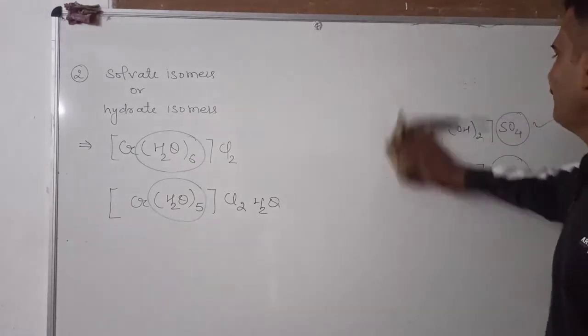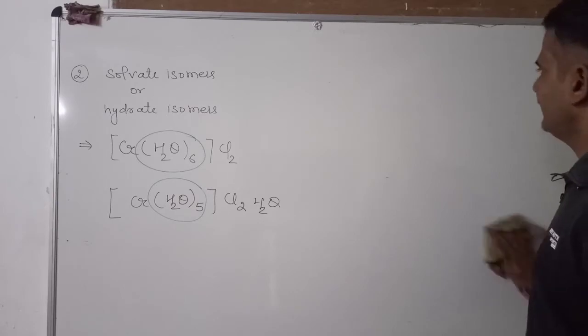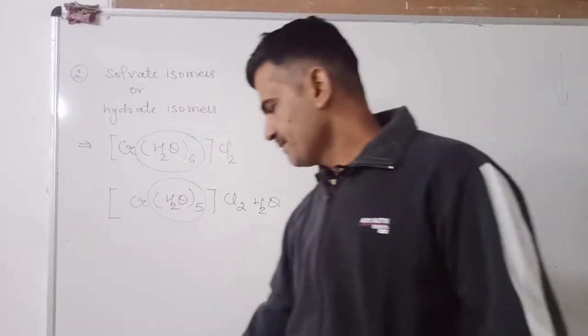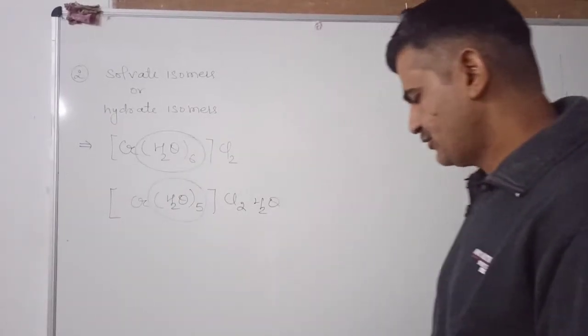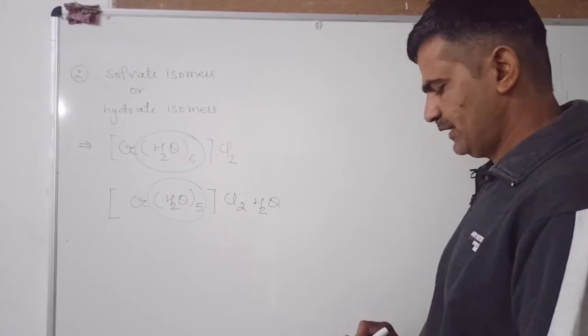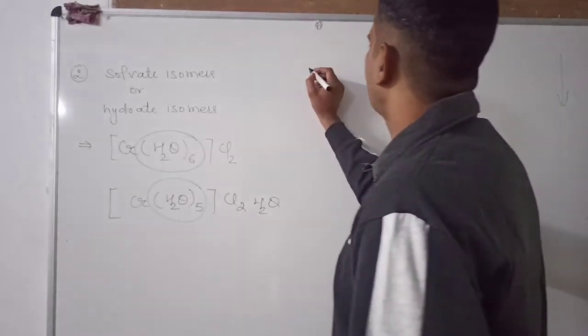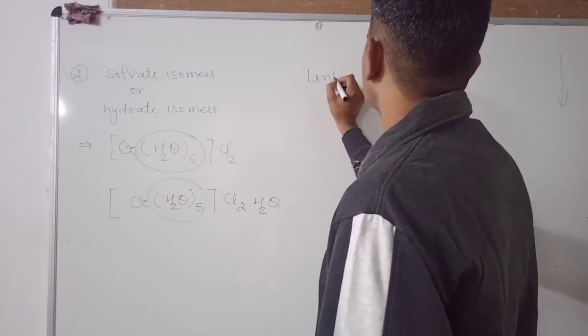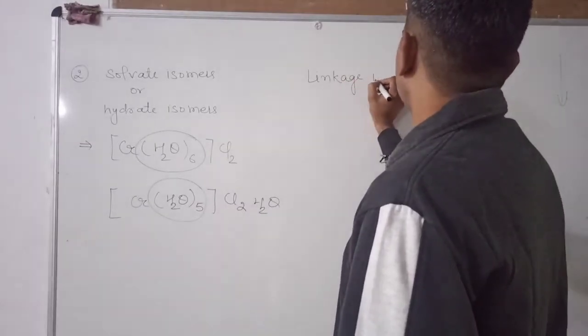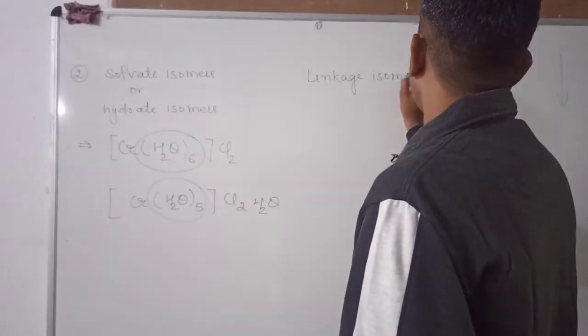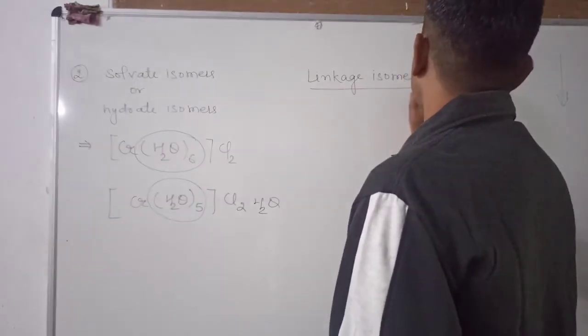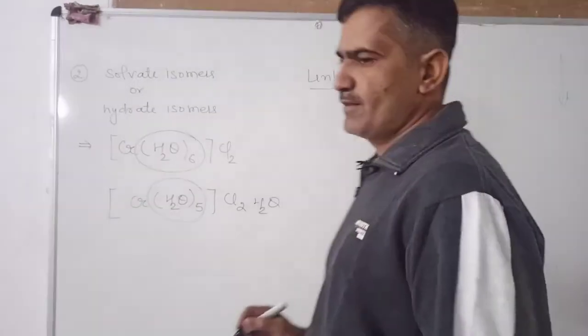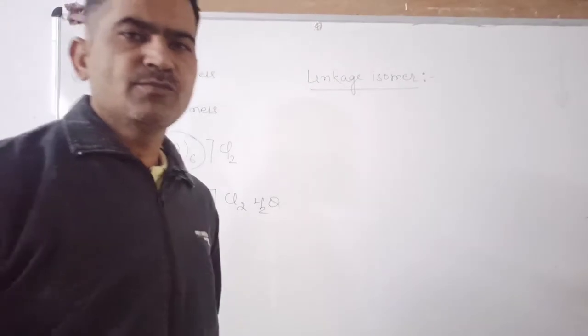Now, the third type of isomers that we study here is linkage isomerism. What is the difference in linkage isomers?